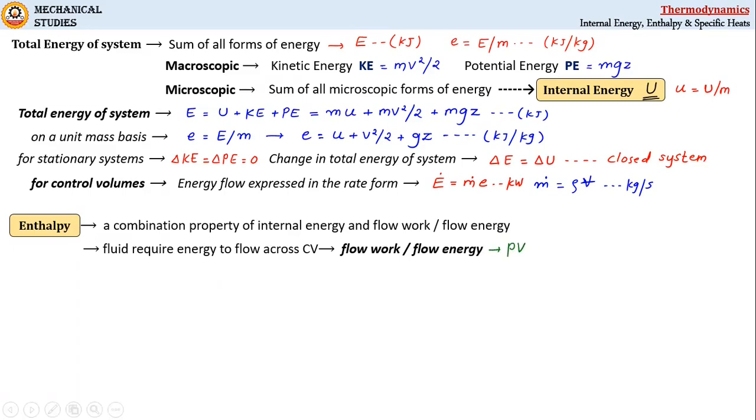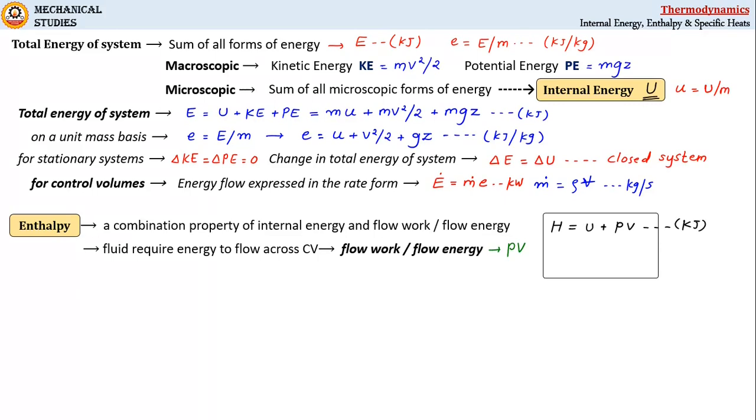So you can see this is analogous to the displacement work or moving boundary work in the case of a closed system. So we can write an expression for enthalpy, denoted by capital letter H, as H is equal to U plus PV, internal energy plus flow work, and here the unit will be kilojoule.